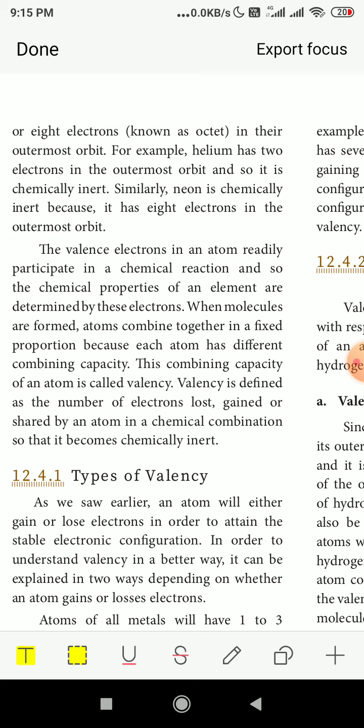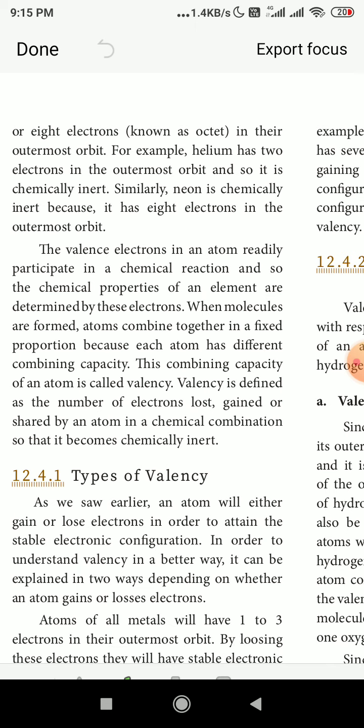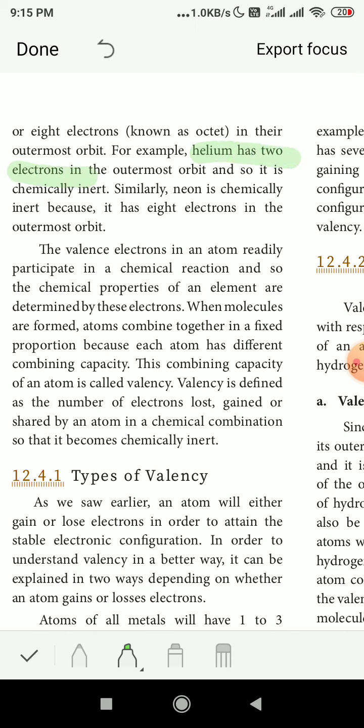So each element has different numbers of electrons in the outer orbit. Since helium has only 2 electrons, it is called chemically inert. On the other hand, neon has 8 electrons in the outermost orbit and is also called chemically inert. The valence electrons in an atom readily participate in a chemical reaction, and so the chemical properties of an element are always determined by these electrons found in the outermost orbit.